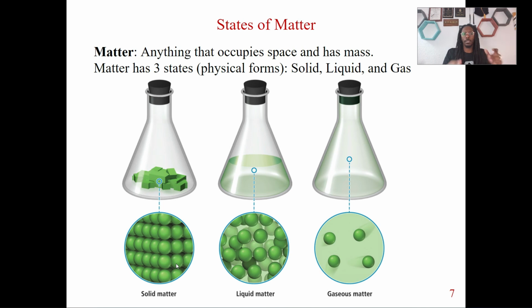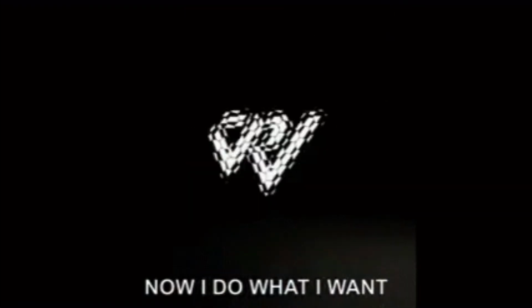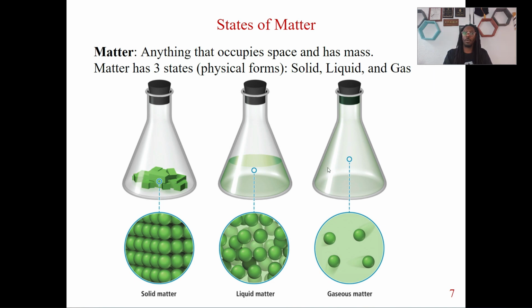All right, solids: compact, can't move around, so they're going to stay the same. Liquids: still close together, but they can move around a little, but they're still going to be the same. Not going to change. Gases: they're free. They're independent of everything else, so this gas atom can do whatever it wants to. And because of that, that's going to impact the macro scale. This is how it's able to spread all the way across this Erlenmeyer flask, taking the shape of not only the container, but also the volume of the entire thing. And that's because of the way they're structured.